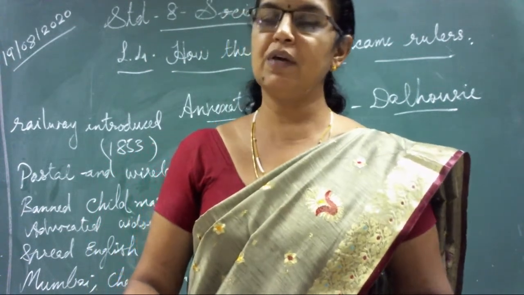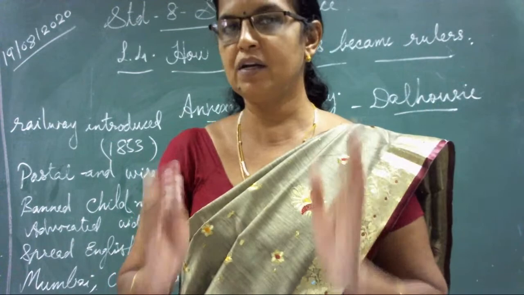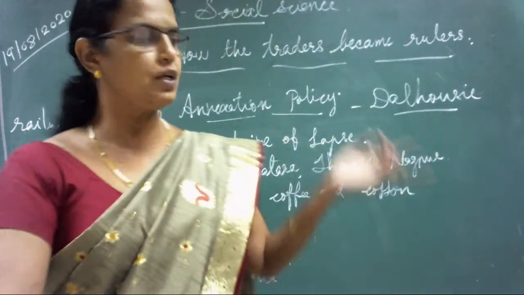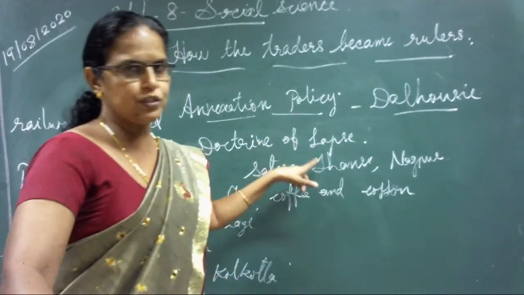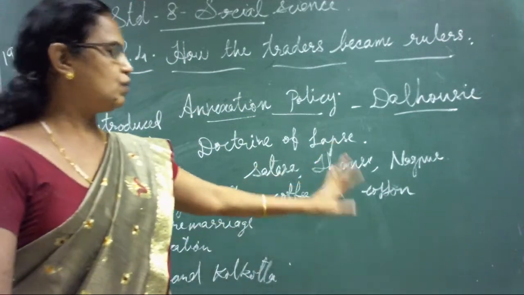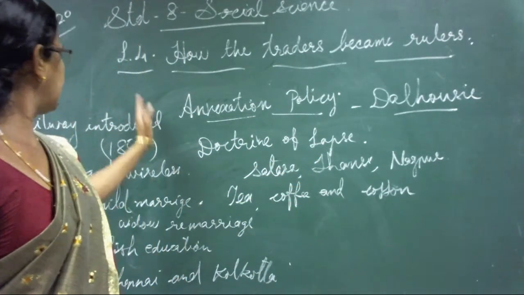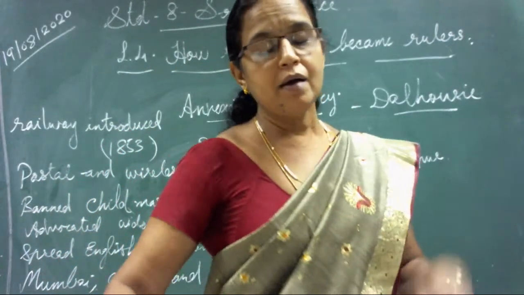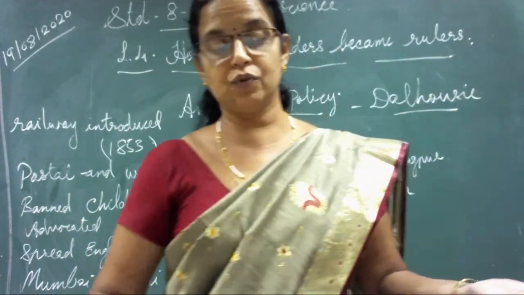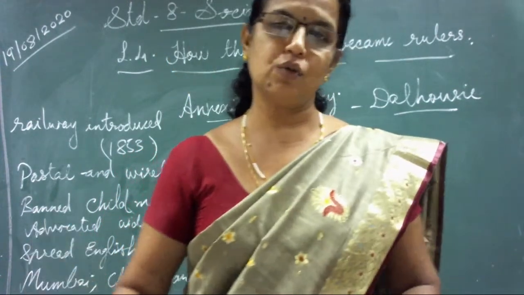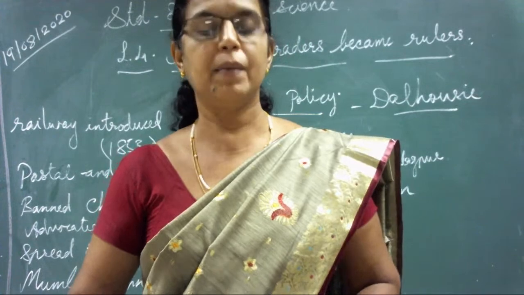So this paragraph is very important about Lord Dalhousie. What did we learn today? Just remember that his policy's name is the annexation policy. In the annexation policy, I told you which points you should follow. Second one is the doctrine of lapse. Third one, tea, coffee, cotton, that was also there. Afterwards Lord Dalhousie introduced some reforms in India, only to expand the British rule in India, but later on Indians also got those benefits.